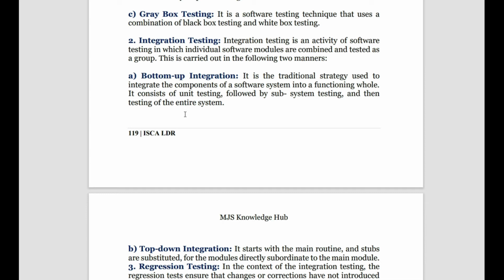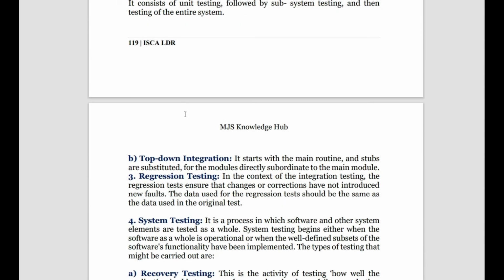But in top down, it is done in the reverse way. Here we first start with the main routine, meaning the normal function done by the entire system, and then we use dummy data, you can say stubs, in between for the modules. Once the testing is done, depending upon the result of the stub, the main modules are substituted, and then the system is allowed to function. So you go from top to bottom in top down integration.